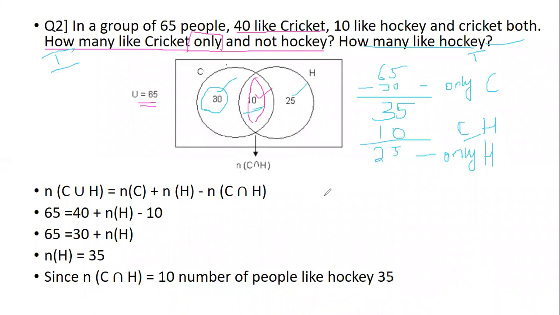Yes. Now this completes my Venn diagram. Now let us read the question once again. The question says, how many of them like hockey? Which means I'm supposed to consider this whole set. That is 25 plus 10, which is nothing but 35 people like hockey. Everybody understood? Did you all understand?